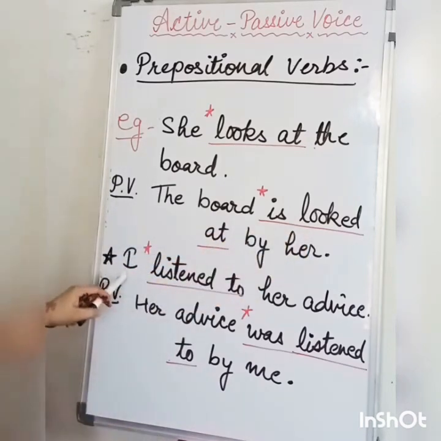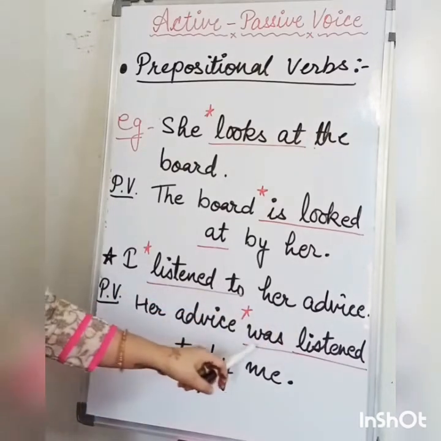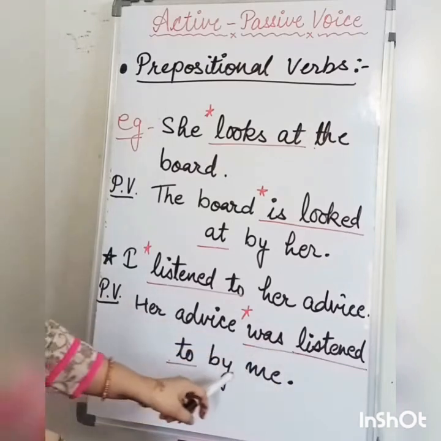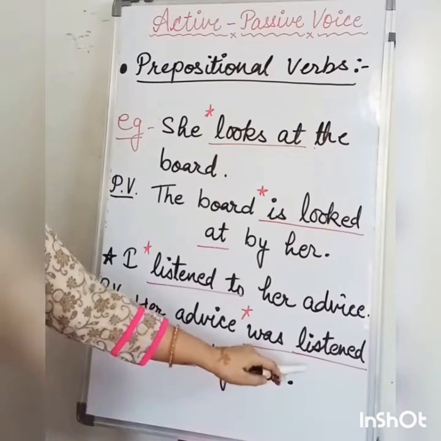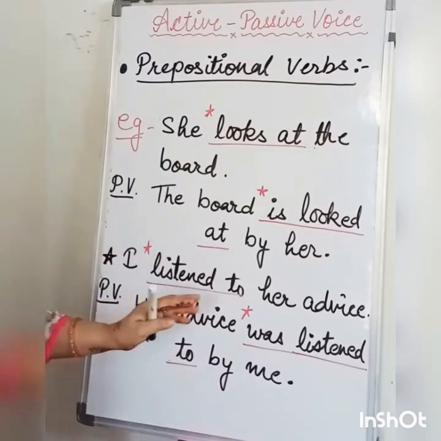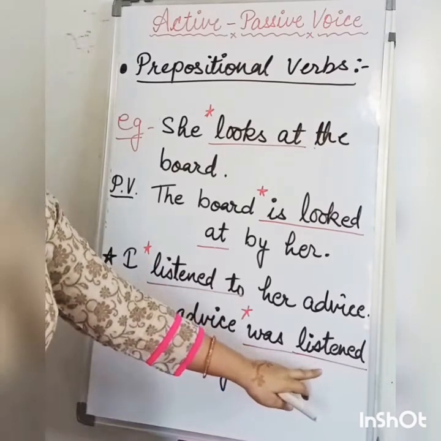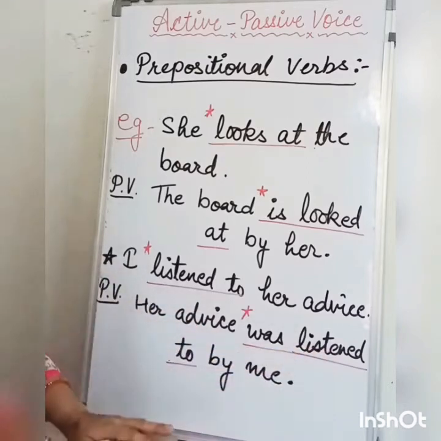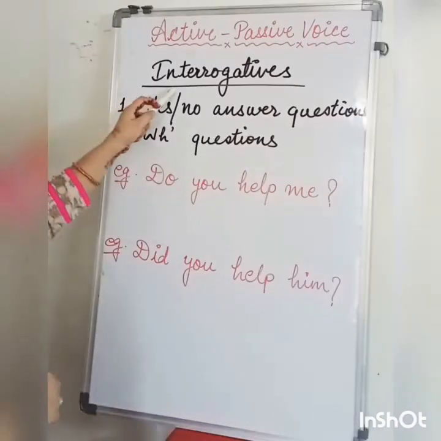Then the next example: I listened to her advice. Here the prepositional verb is listened to. Passive voice: her advice was listened to by me. So the preposition is placed as it is, though we have changed the form of the verb in passive voice. Okay, let's move to interrogative sentences.